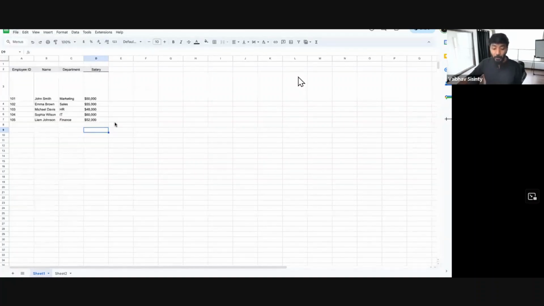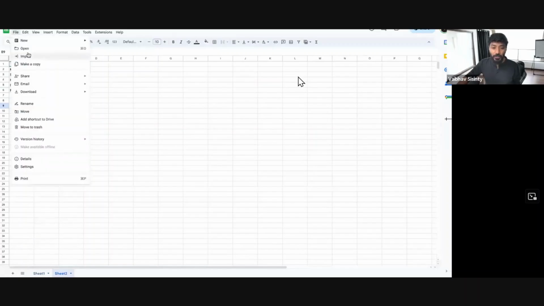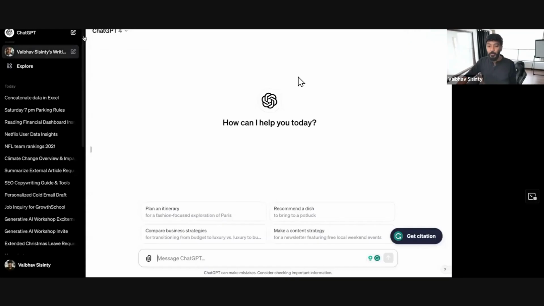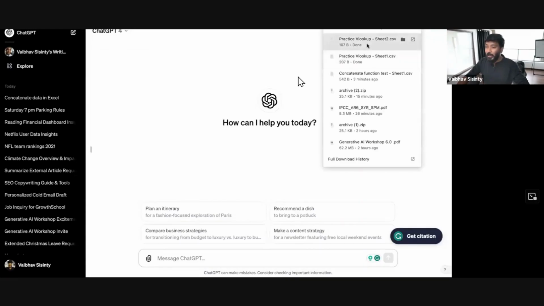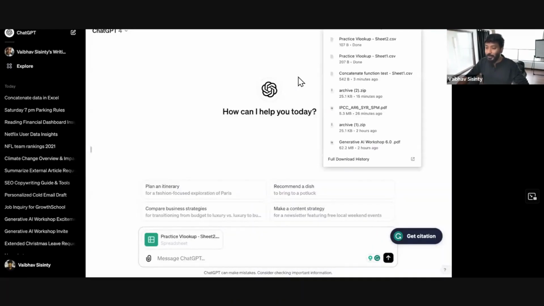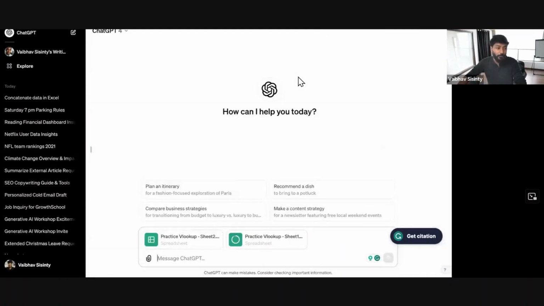So what will I do? I'll download both the files of sheet 1. I'll come to sheet 2, and I also will download the file from sheet 2 as CSV. I'll go back to ChatGPT. I'll upload both of these files into ChatGPT. There you go, uploaded both the files right here. And then I write a very simple prompt. I'll say, do a lookup and give me a single table as an output. I want you to look up both of these and give me a single table as an output. I'm not even telling it what it should do a VLOOKUP of.